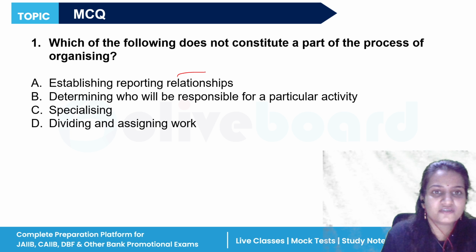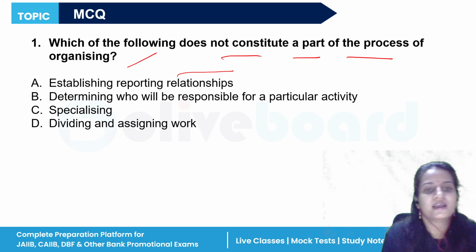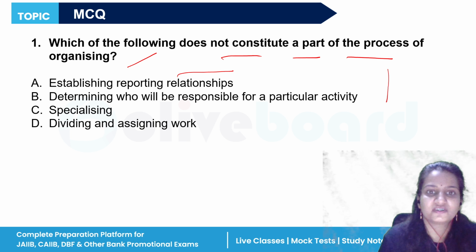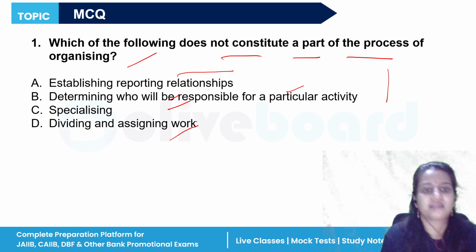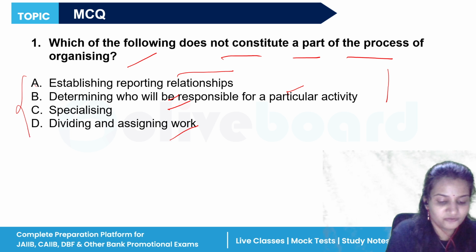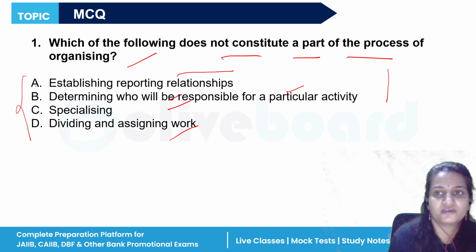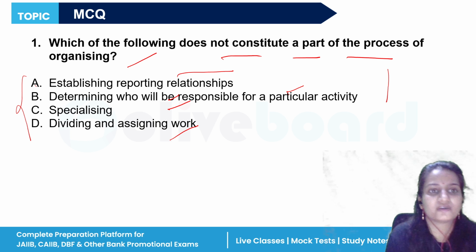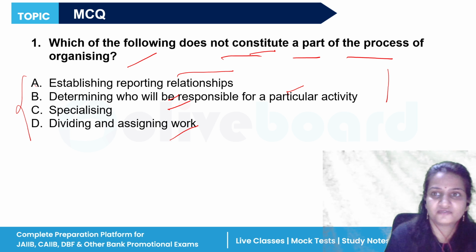Which of the following does not constitute a part of the process of organizing? The options given are establishing reporting relationships, determining who will be responsible for a particular activity, specializing, and dividing and assigning work. Four options are given and you have to find which option best suits this particular question. What does the question say? Which of the following does not constitute a part of the process of organizing?